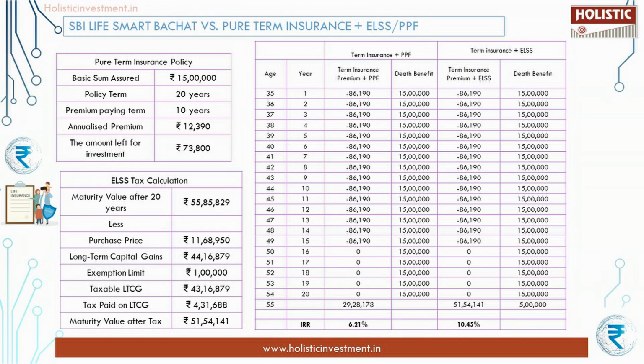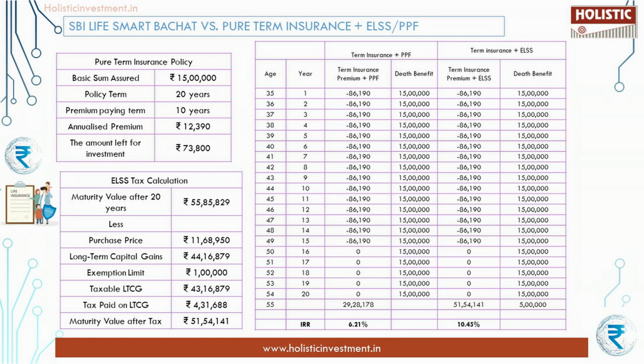Let us do an analogy between SBI Life Smart Bachat Plan and other investment products to see which is better in terms of return, liquidity, and other aspects. For this comparison, let us assume an annual cash flow of Rs 86,190, that is similar to the above illustration. This amount could be invested for your financial goal and also for life cover. For life cover, pure term insurance is opted. For investment, investors with high risk appetite can choose ELSS mutual fund, and those who are risk averse can choose PPF.